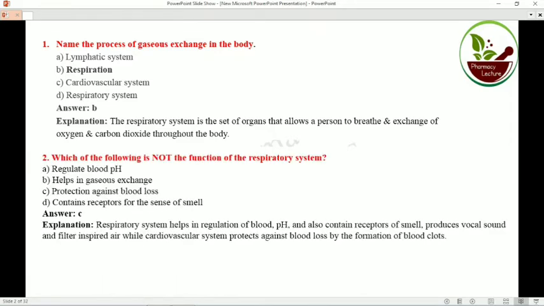Now question number 2. Which of the following is not a function of the respiratory system? That means the functions of the respiratory system. It can regulate the blood pH. It also helps the gaseous exchange. It also contains the olfactory receptor. With the help of this receptor, you can detect smell. So the other three functions, except protection against blood loss, come under the respiratory system. So protection against blood loss is the answer.